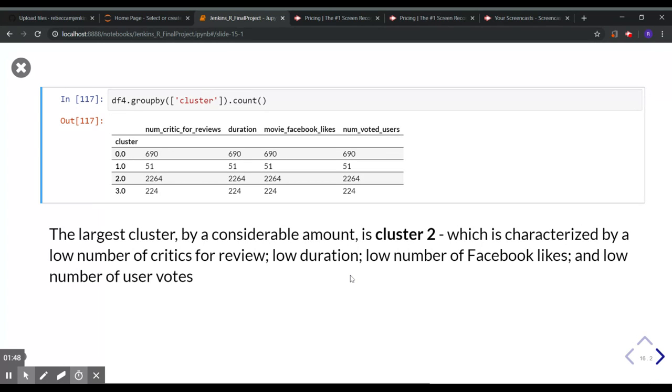And it looks like cluster 2 is by far the largest cluster here by a significant amount. And this was the one that was characterized by a low number of critics, low duration, low number of Facebook likes, and a low number of user votes.